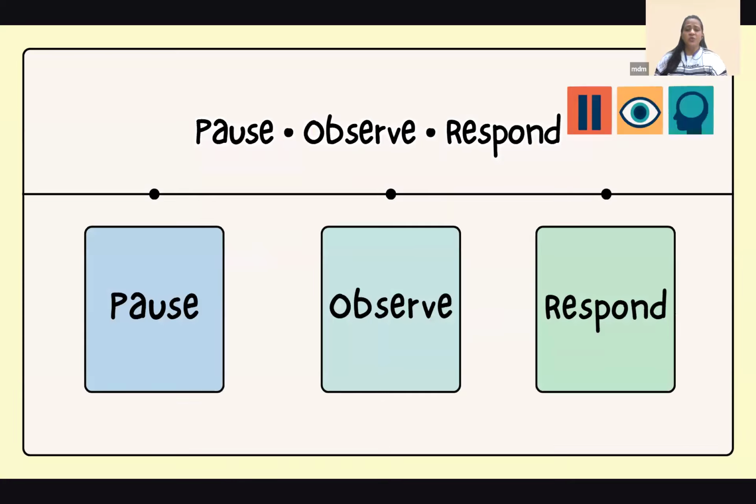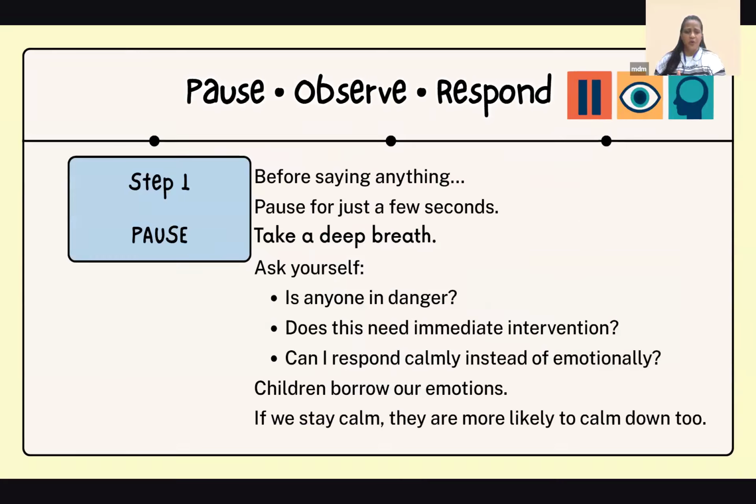The very first one is pause. Then we go to observe, then we respond. Let's take step one, which is pause. Before saying anything, just pause for a few seconds. Take a deep breath. When you pause, you will think, is anyone in danger? Does this need my immediate intervention? Can I respond calmly instead of emotionally?